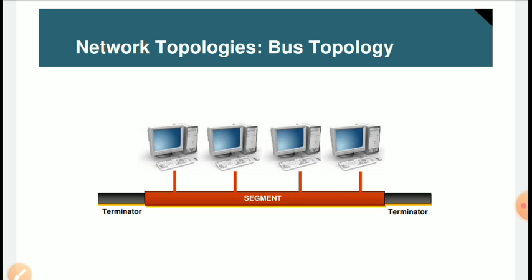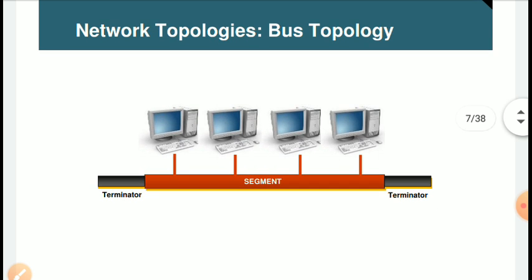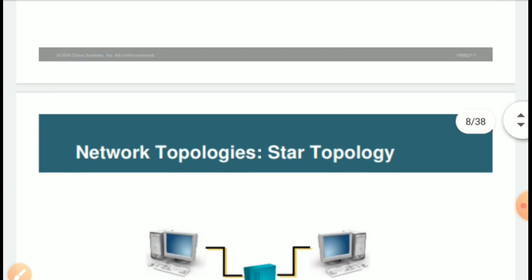This is the basic way the bus topology works. There is one main cable with different computers connected to it, and whatever signals are passed by one computer will be received by all the systems connected through this network.